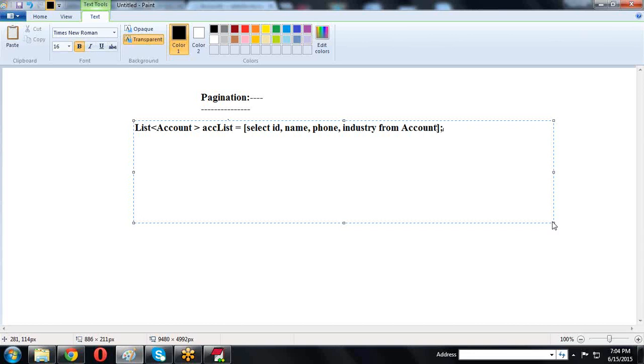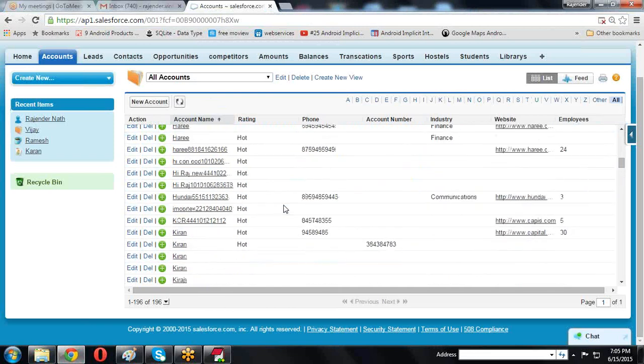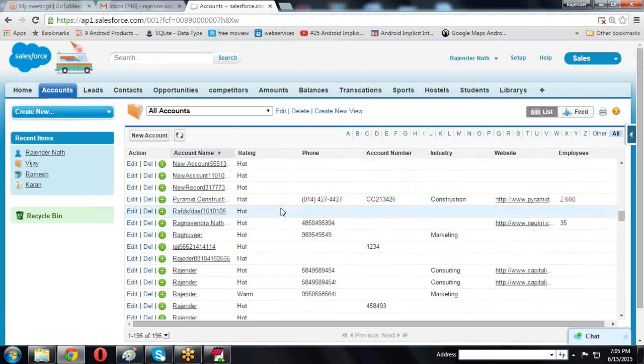How many records is it fetching in this case? 1 million records, read one by one. But maximum how many records can it read? It can read 50,000 records at a time. But in your page you cannot display 50,000 records. In the page we display only 20 or 50 records. Whenever we retrieve all records at a single time, the performance decreases. So if you want to improve the performance, we use the pagination concept.